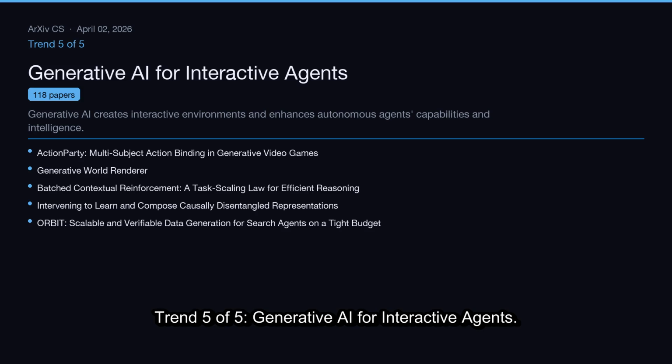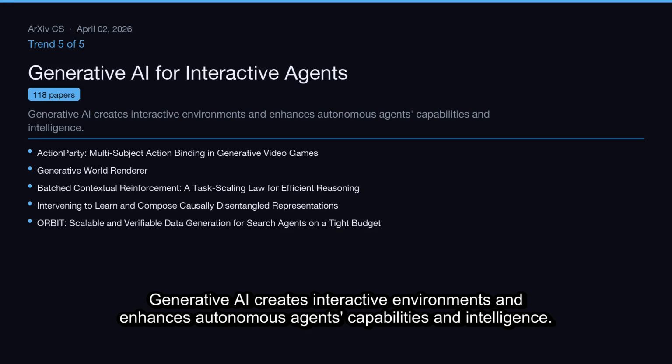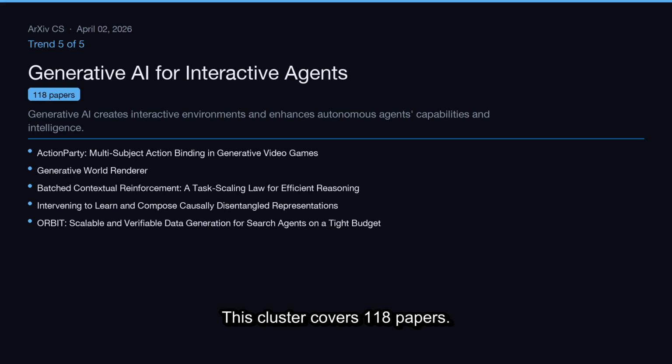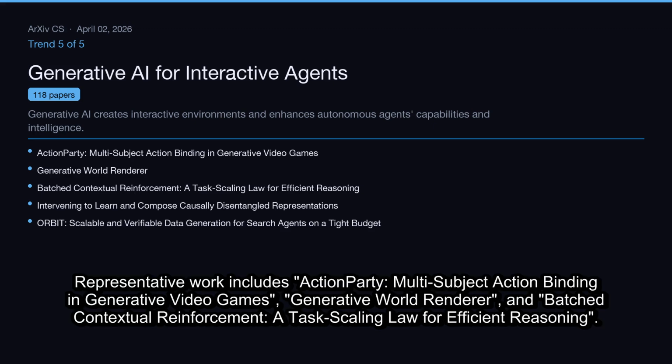Trend 5 of 5, Generative AI for Interactive Agents. Generative AI creates interactive environments and enhances autonomous agents' capabilities and intelligence. This cluster covers 118 papers. Representative work includes Action Party, Multi-Subject Action Binding in Generative Video Games, Generative World Renderer, and Batched Contextual Reinforcement, a task scaling law for efficient reasoning.